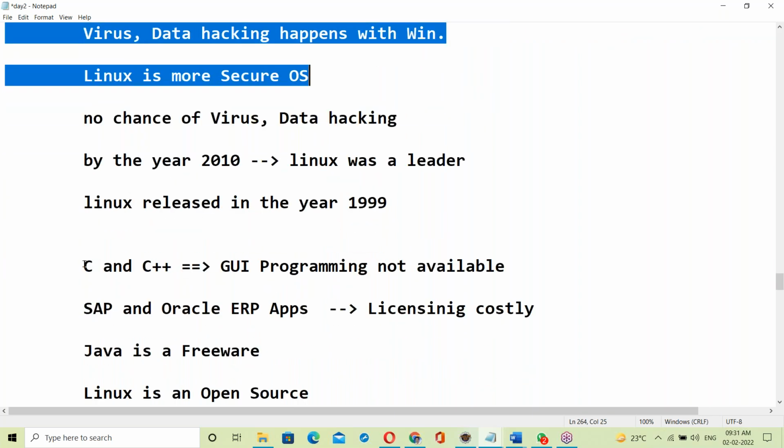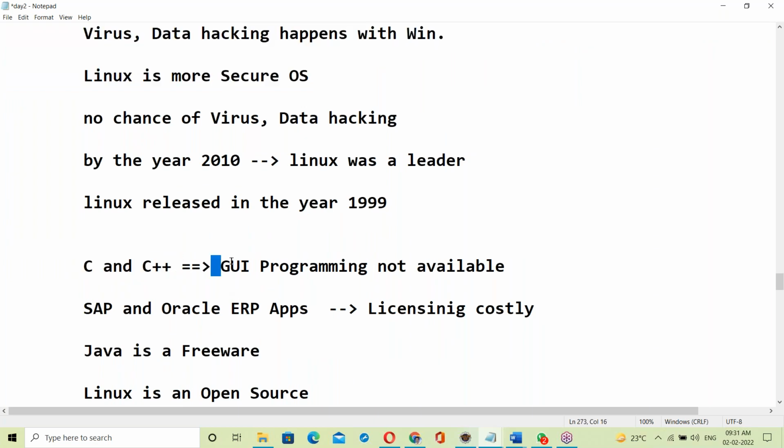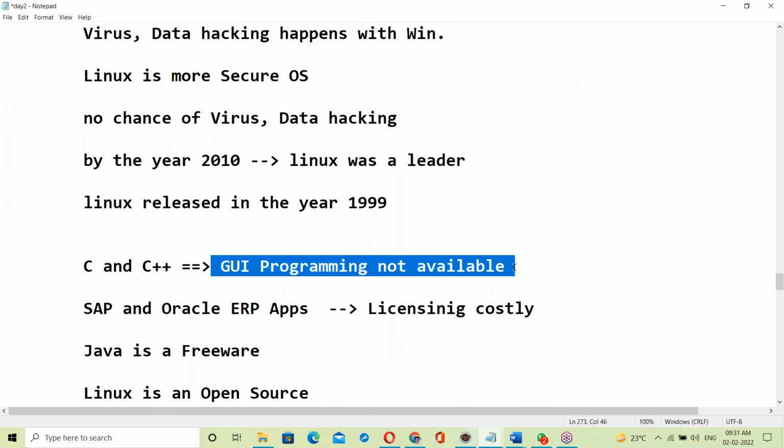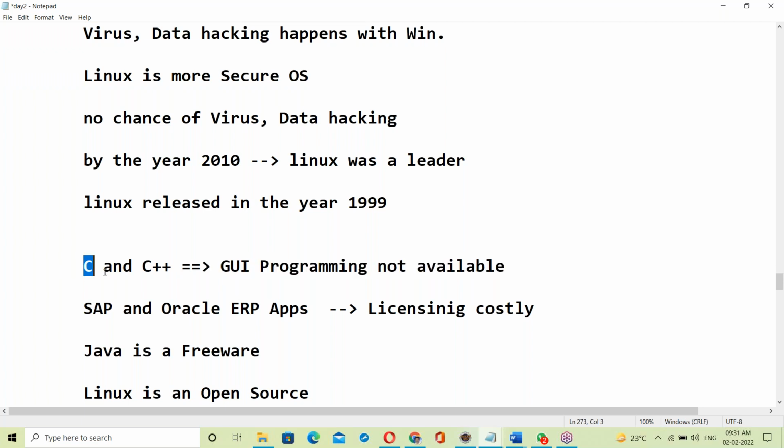Next, with C and C++, GUI programming and user-friendly programming are not available. That is the reason C and C++ applications also migrated to Java. C and C++ are used only for device drivers, hardware-level programming, not internet-based applications.